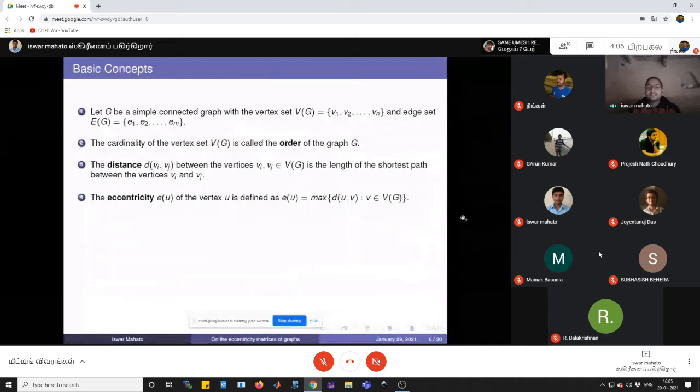A vertex v is said to be an eccentric vertex of the vertex u if the distance between u and v is equal to the eccentricity of u.